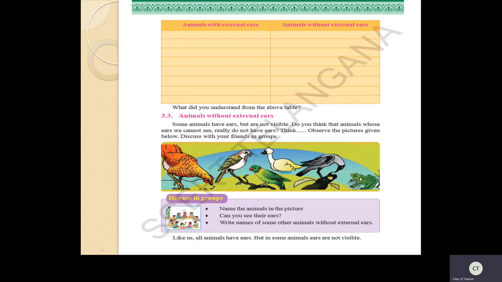Now see here, frogs. Can you see the external ears on the frog? No. See this crow, duck, sparrow. See this parrot. Hen. Can you see the external ears? No. These come under animals without external ears. But they have ears which are small holes.